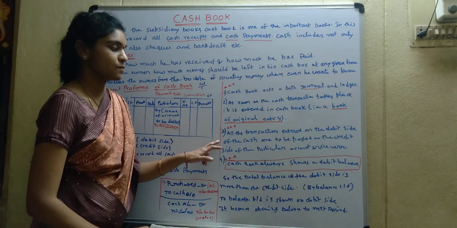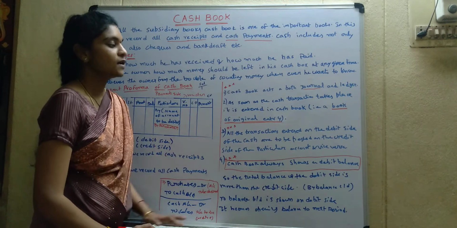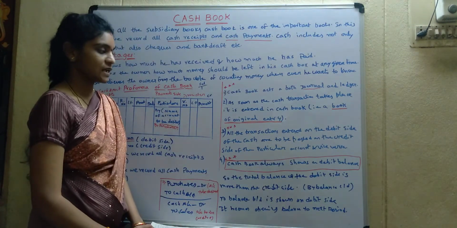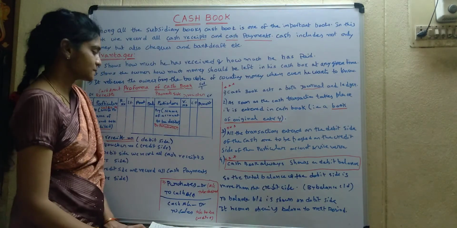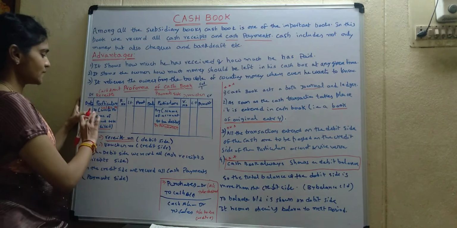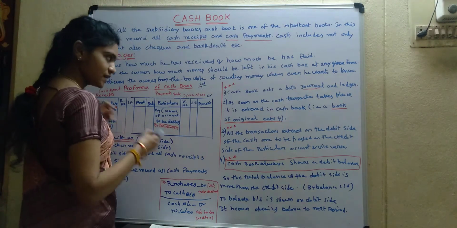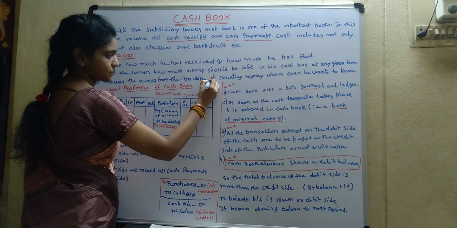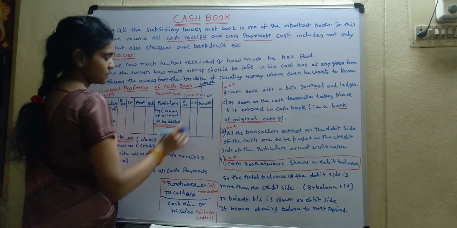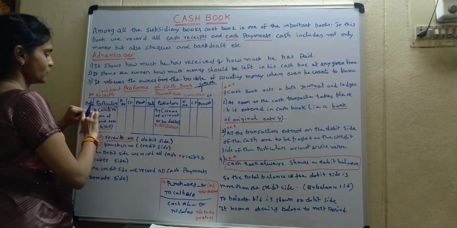And coming to the next important point, all the transactions entered on the debit side of the cash book are to be posted on the credit side of the particular account and vice versa. What's the meaning of this? Let's see. For example, if you take a sales account, how do we record it? Here, sales account, we debit it.